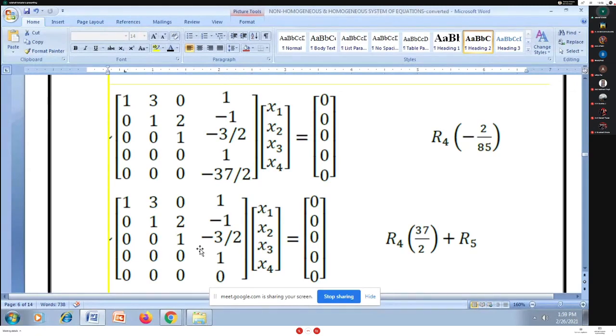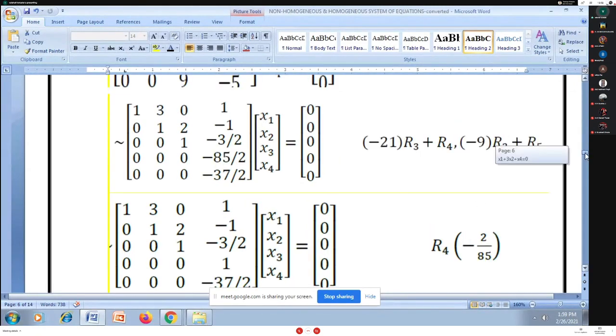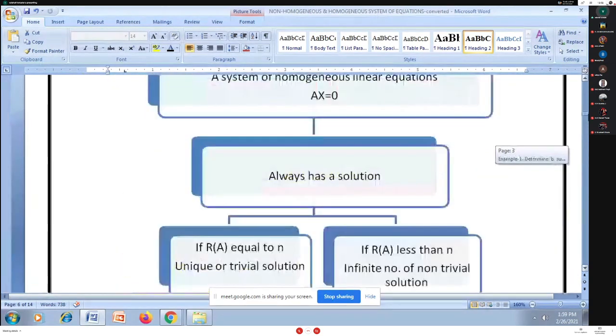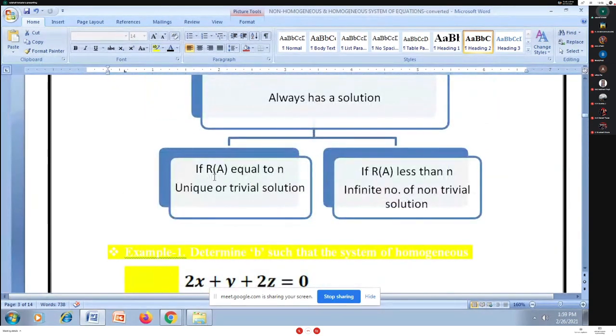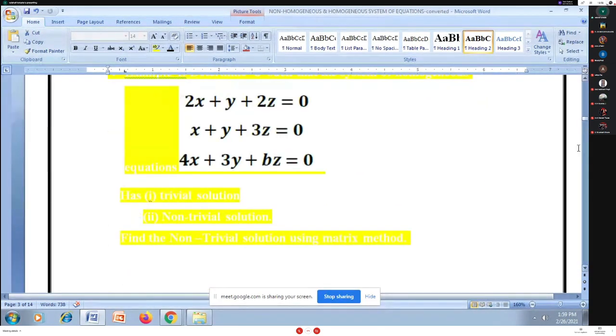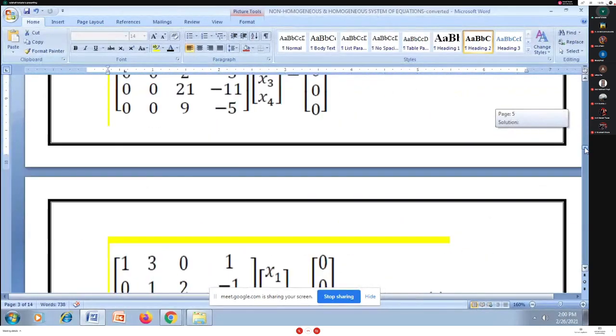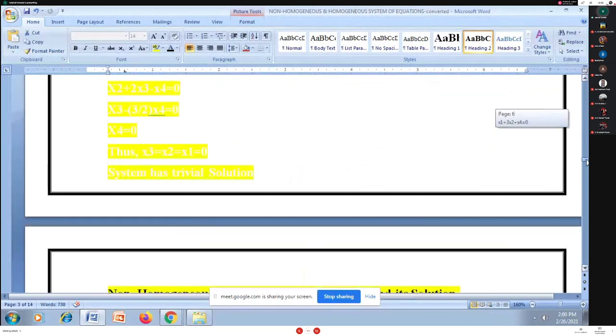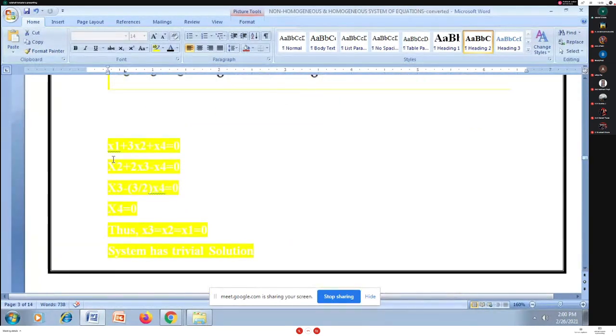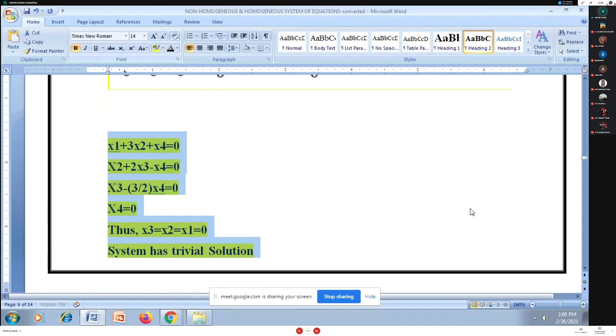Unknowns are also 4. According to the chart, whenever the rank of A is equal to the number of unknowns, I will have the trivial solution. Trivial solution means all unknowns are equal to 0. You are getting all values of unknowns, x1, x2, x3, x4, as 0. That is what I'm writing here.